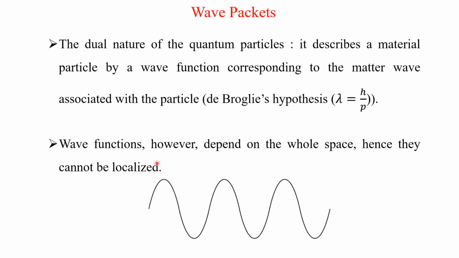The wave function, however, depends on the whole space, hence it cannot be localized. Say this particle is moving like this, sinusoidal, at a fixed momentum. That means fixed energy, means fixed frequency, that is, the energy is equal to p squared over 2m. So with this single sine wave you can easily define the momentum or energy, which is equal to h cross omega, the same frequency.